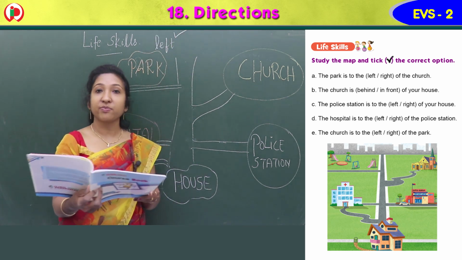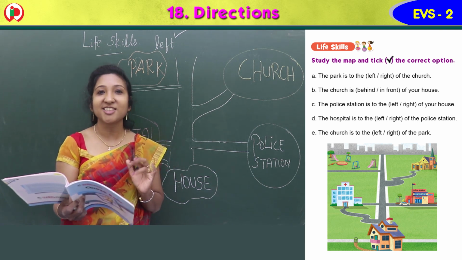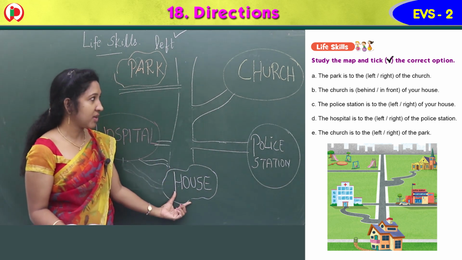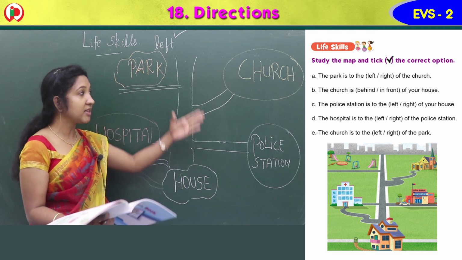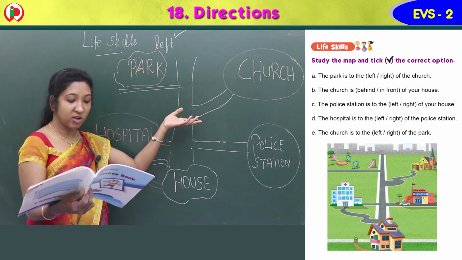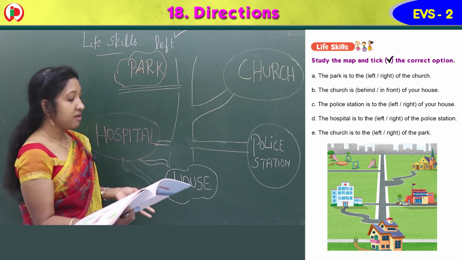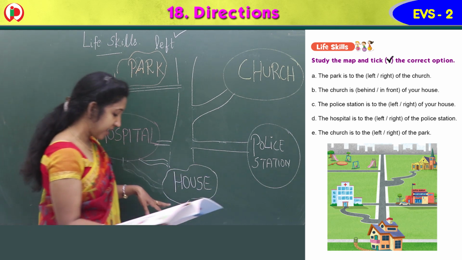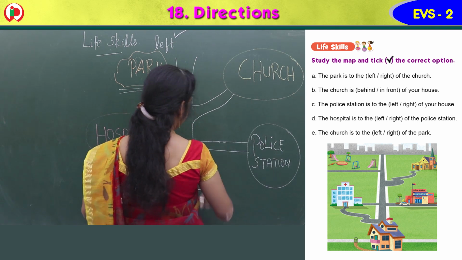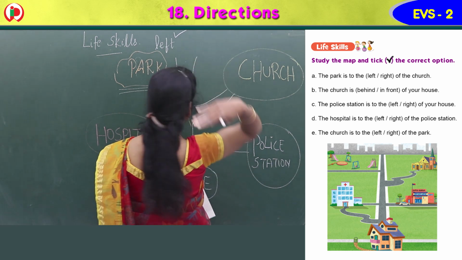Then B, church is behind or in front of your house. Where is the church? See, here. You are in this house, okay? You are staying in this house. So where is the church now? Church is behind or opposite to your house, or it is in front of your house. That you have to tell. You are standing here in the house. So where is the church, in front or behind? Behind means back.